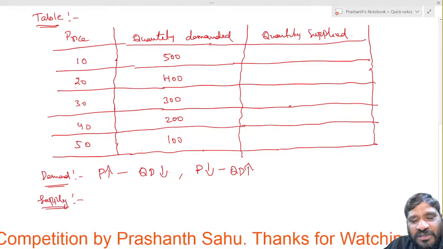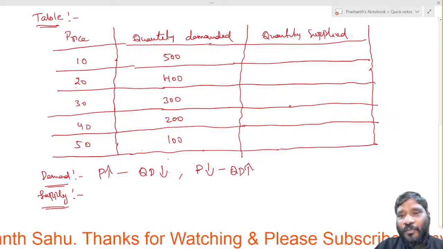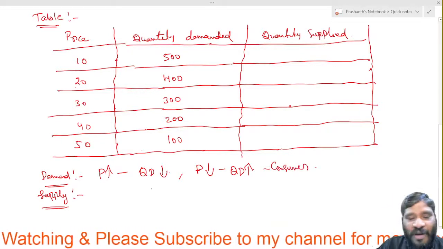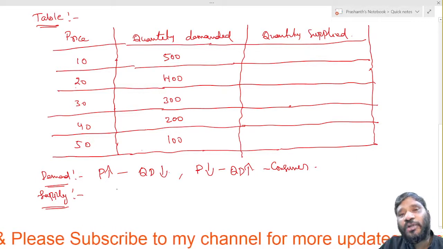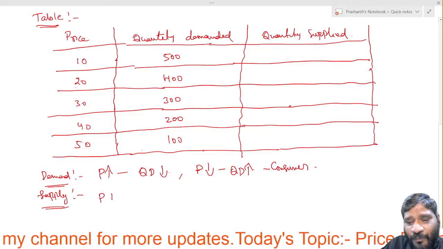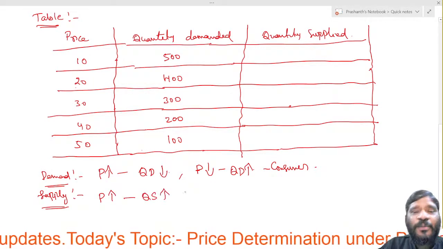In the supply concept, because the demand topic is related to consumers, whereas supply is related to the producers as well as the sellers. Why? Because when the price is more, then only the quantity supplied will be more.